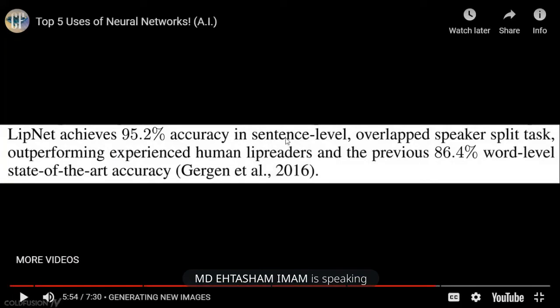Okay, experienced human lip readers. There are also human lip readers who can see your lips move and tell what you are trying to say. Expert human lip readers are able to say only 86%. But the computer software is able to say 95.2%. It is better than humans. It's working better than humans. Why, you might ask, is it working better than humans?